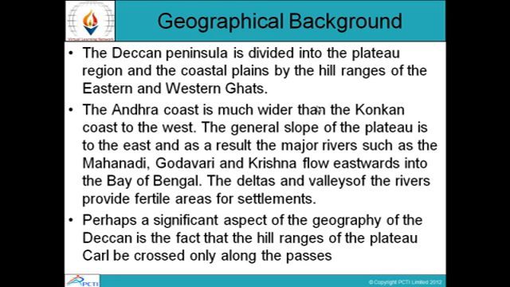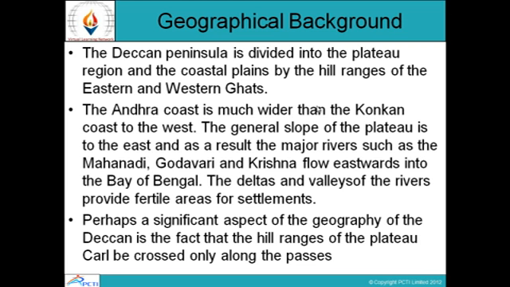The deltas and the valleys of the rivers provide fertile areas for the settlements. The general slope of the plateau is to the east, and as a result, the major rivers such as Mahanadi, Godavari and Krishna flow eastwards into the Bay of Bengal.